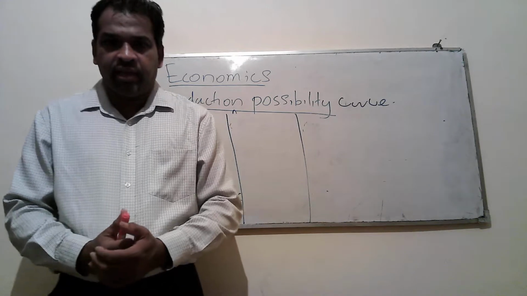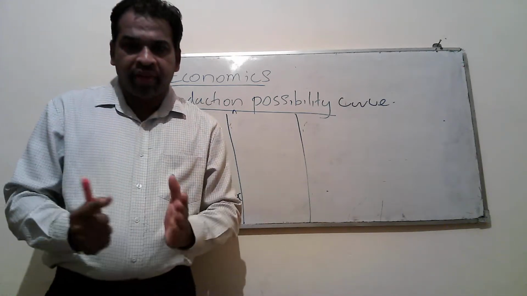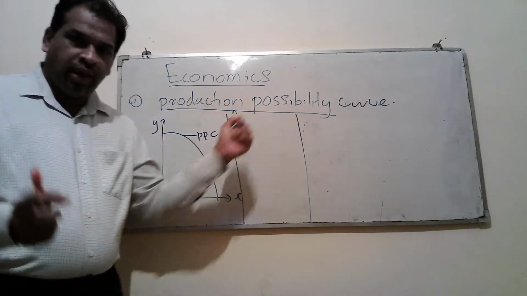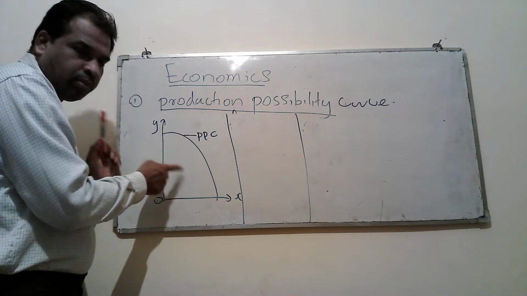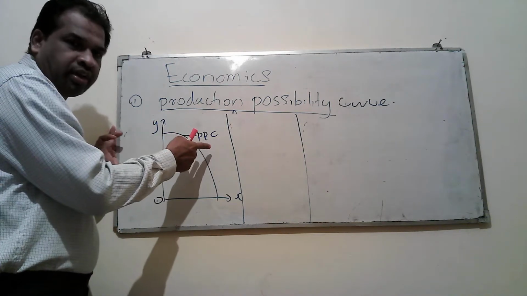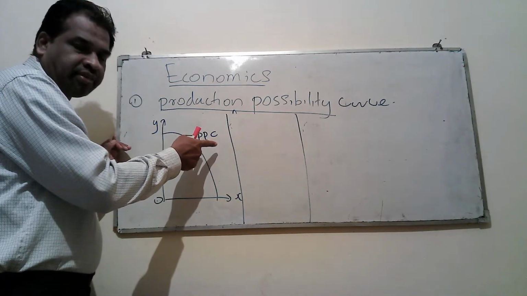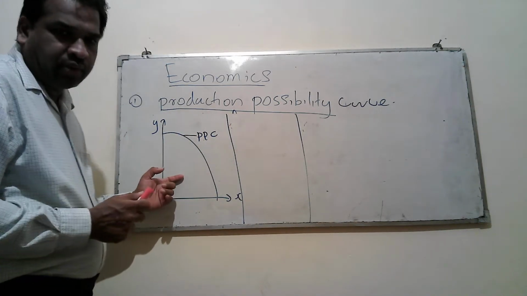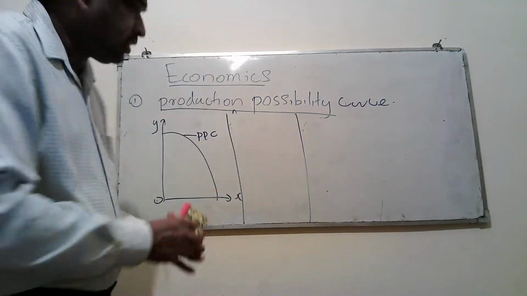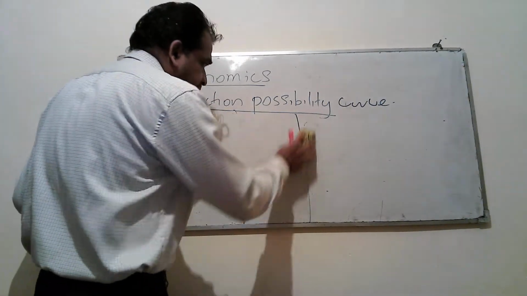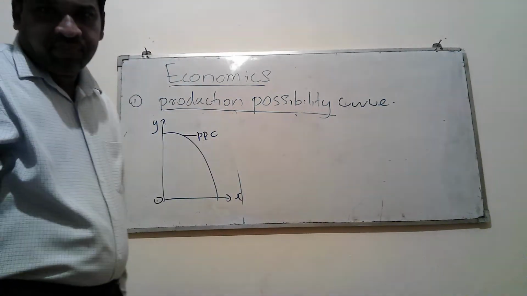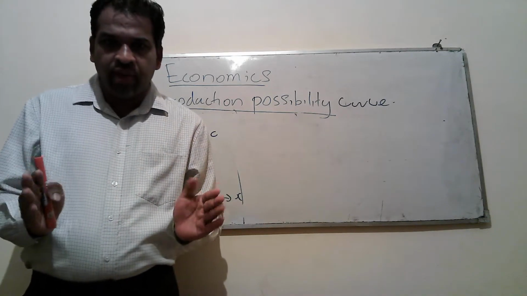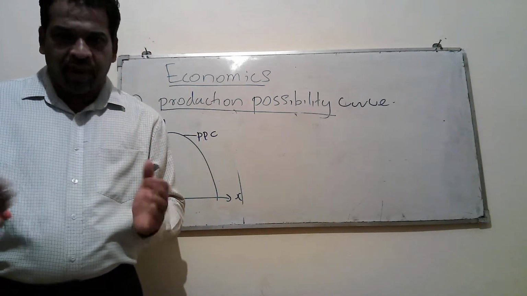Today I would like to discuss production possibility curves. What is a production possibility curve? I have drawn a diagram on the board, that is the production possibility curve. We call it the production possibility frontier. Then this is a diagram. Actually, it indicates the maximum production capacity of a country. A production possibility frontier or curve shows the maximum production capacity of a country.